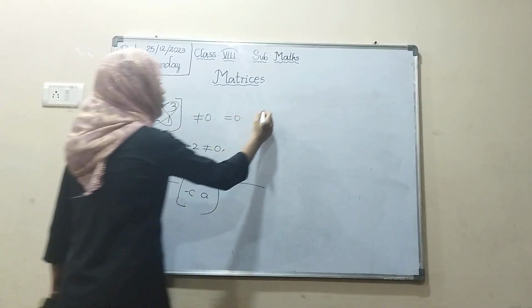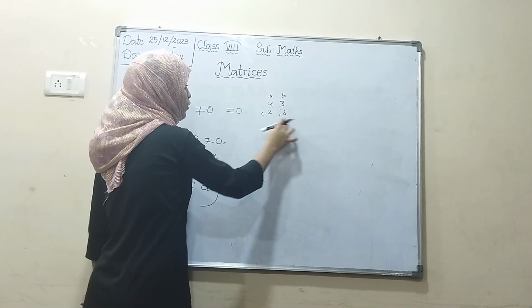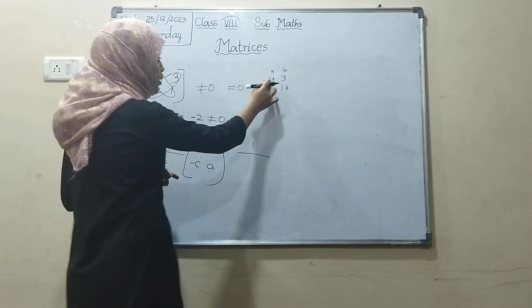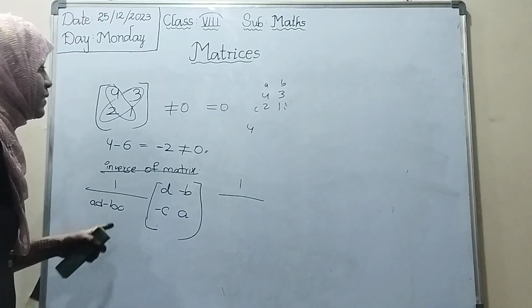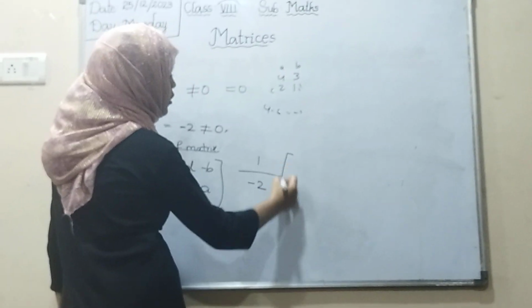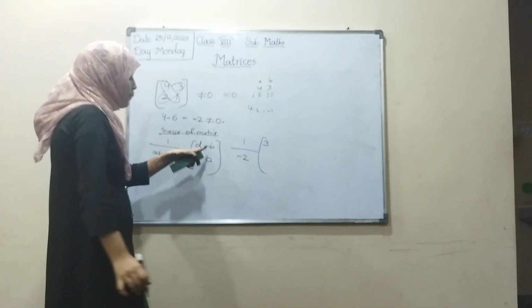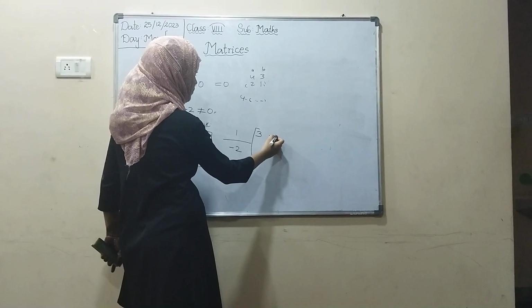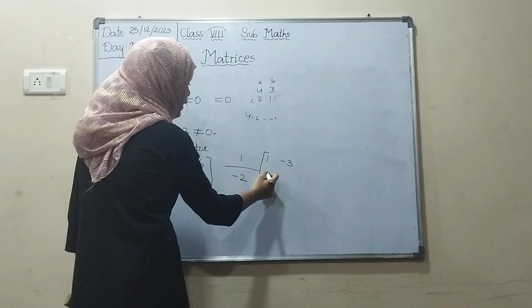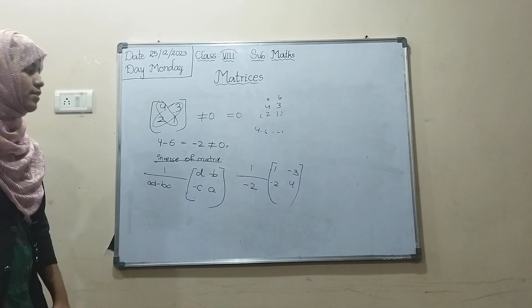This is 4, 3, 2, 1: A, B, C, D. AD, 4 1s are 4 minus BC, 3 2s are 6, so minus 2. 1 by minus 2. What is D? D value is 1. Minus B, minus 3. Minus C, minus 2. A is 4. This is the inverse of matrix.